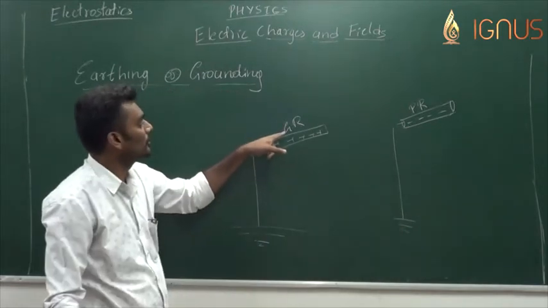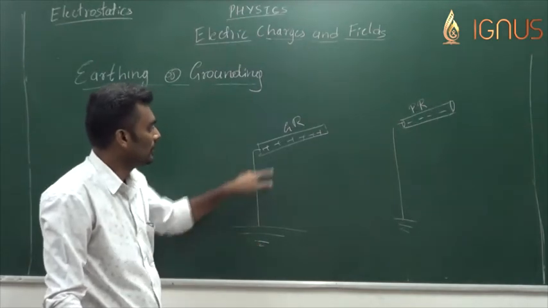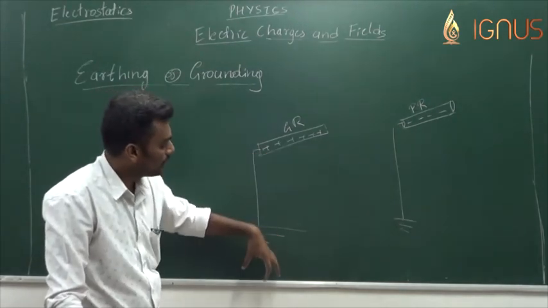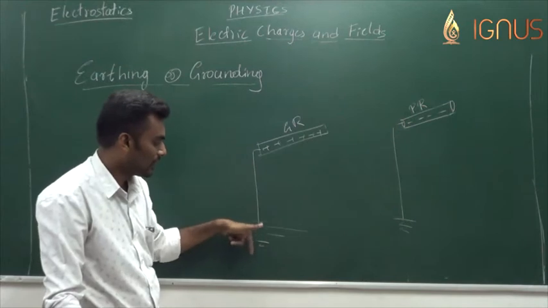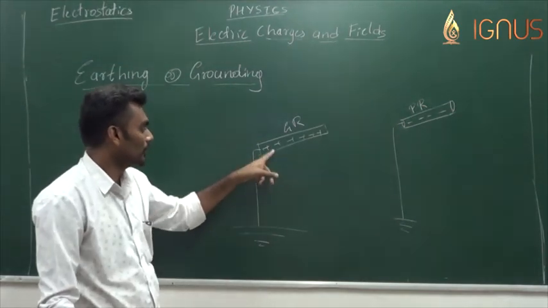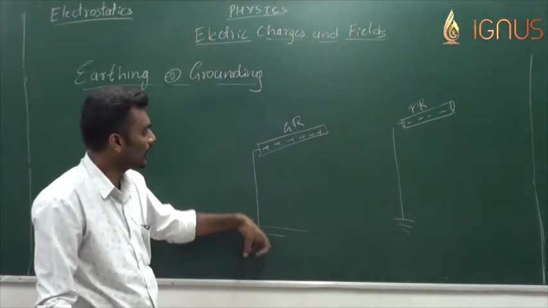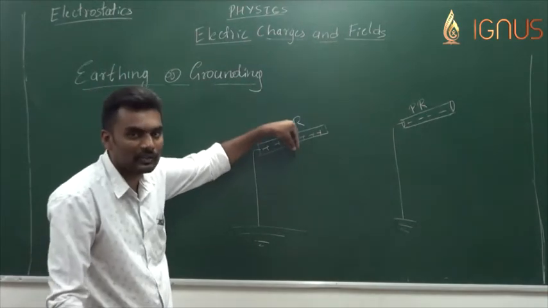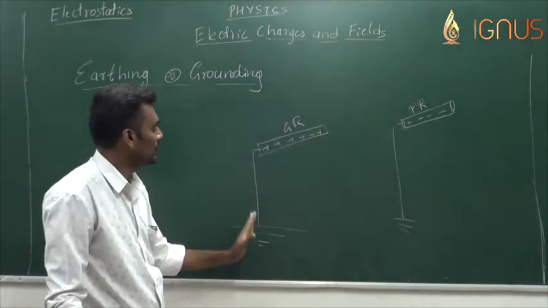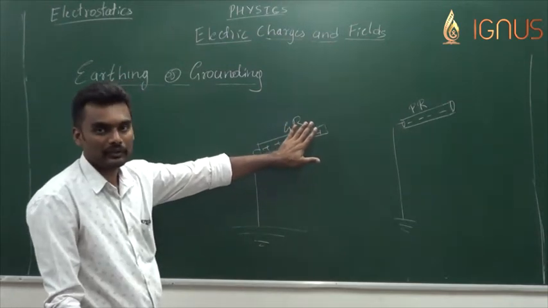And what's happening when a glass rod is brought in contact with the earth? Positive charge is getting transferred to the earth. Physically, electrons are taken out of the earth into the glass rod, so that these electrons come and neutralize the positive charge of the glass rod.